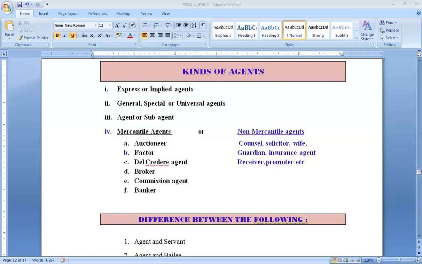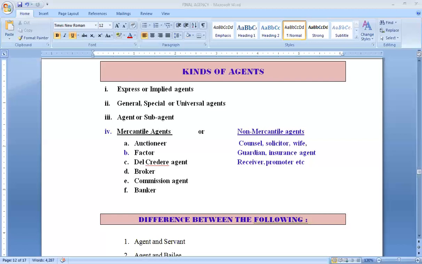Next category is del credere agent. Del credere agent is an agent who has been given an additional remuneration by the principal so as to get a guarantee from the agent that he will be performing the contracts which are given to him in a very efficient way, and the agent guarantees that the performance will be done efficiently, and in case something wrong happens, like some bad debts happen, then the agent will have to bear those bad debts himself.